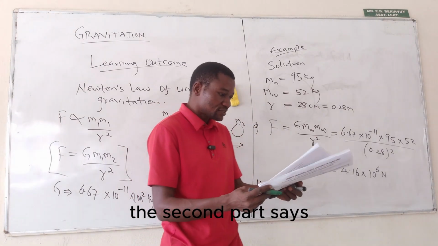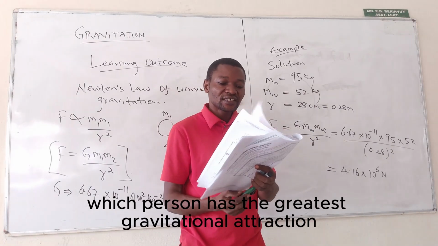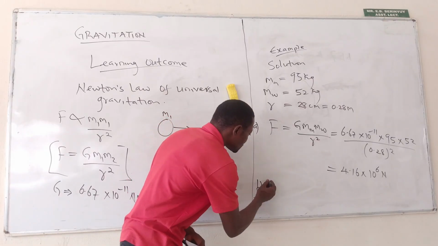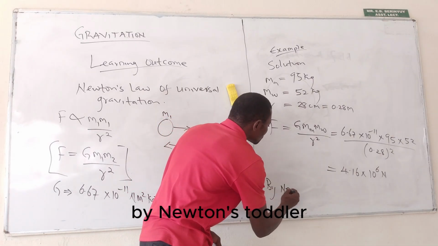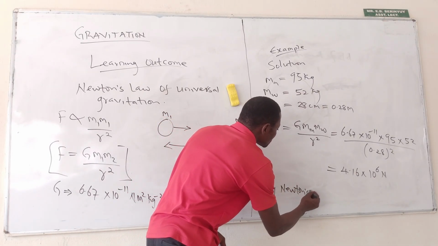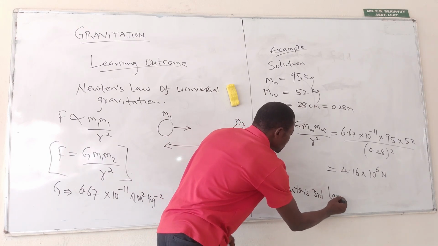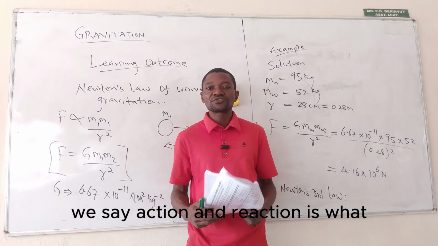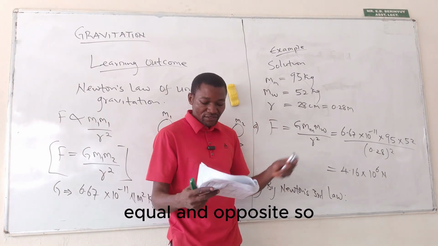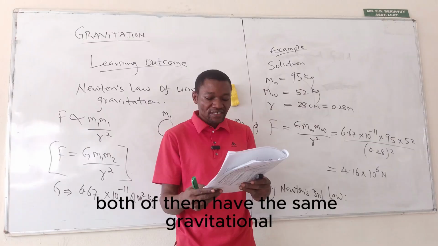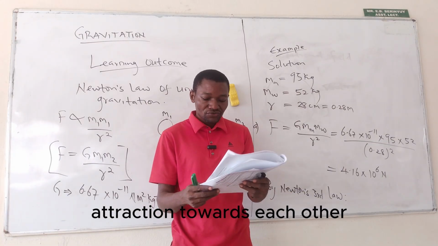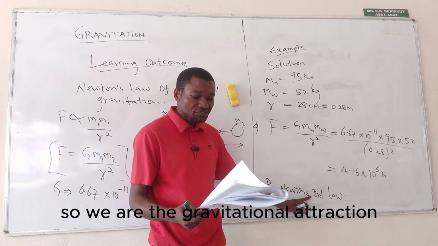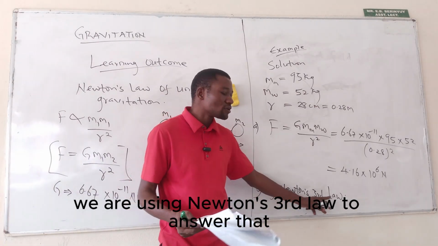The second part says, which person has the greatest gravitational attraction? To answer this, by Newton's third law, action and reaction are equal and opposite. So both of them have the same gravitational attraction towards each other.